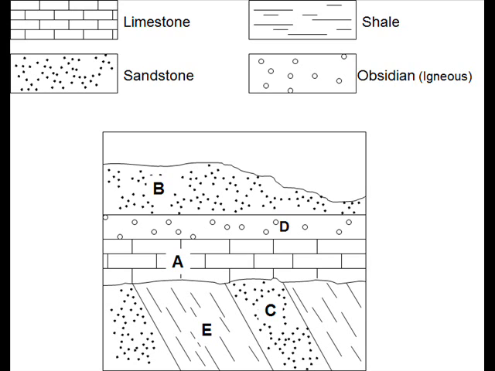Number 11, how many events are represented in the stratigraph? A. 9, B. 10, C. 11, or D. 12. Number 12, was lava or magma ever found in this area? A. Yes, B. No.